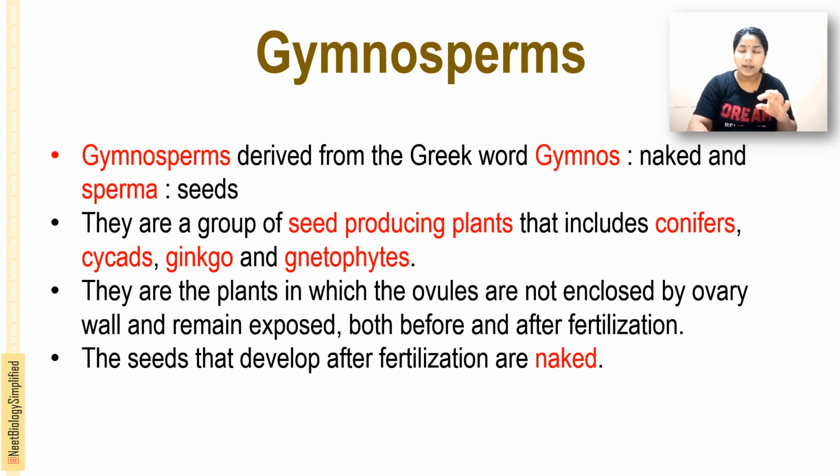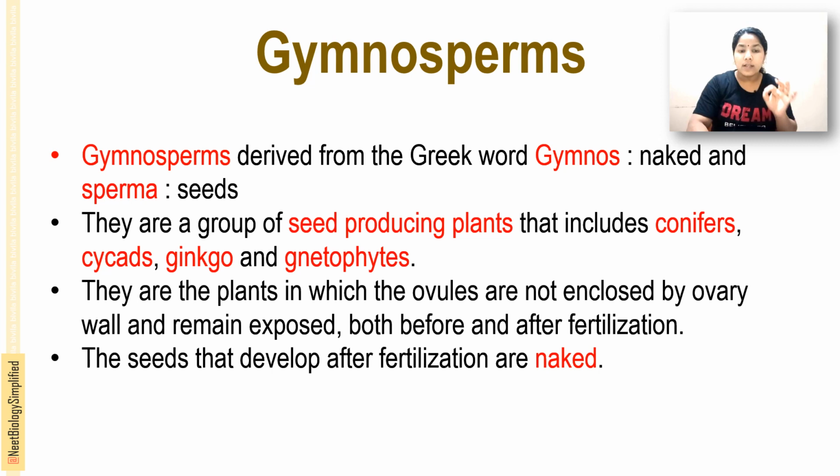They are the plants in which ovules are not enclosed by any ovary wall and remain exposed even before and after fertilization. That means the seeds that develop after fertilization are naked. So gymnos means naked and sperma means seed, and gymnosperms are the naked seeded plants. They include the conifers, cycas, ginkgo and gnetophytes.